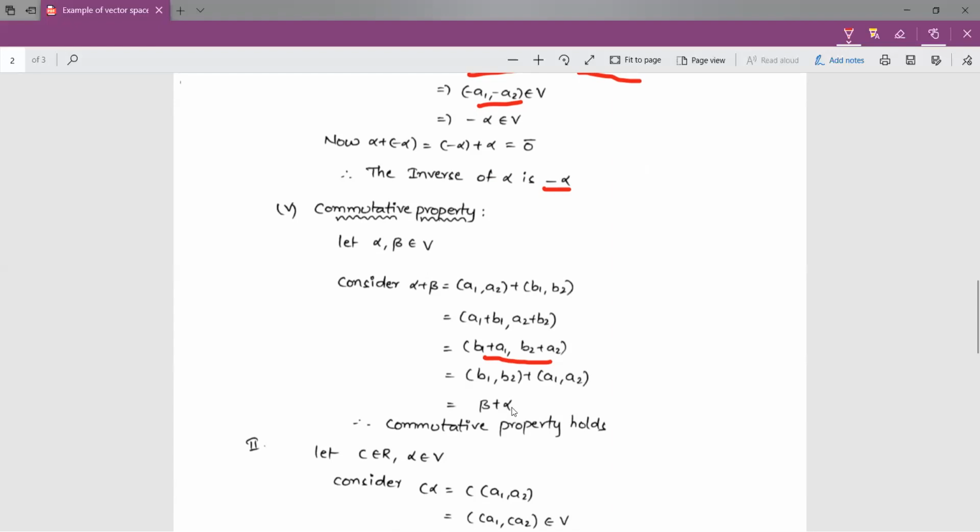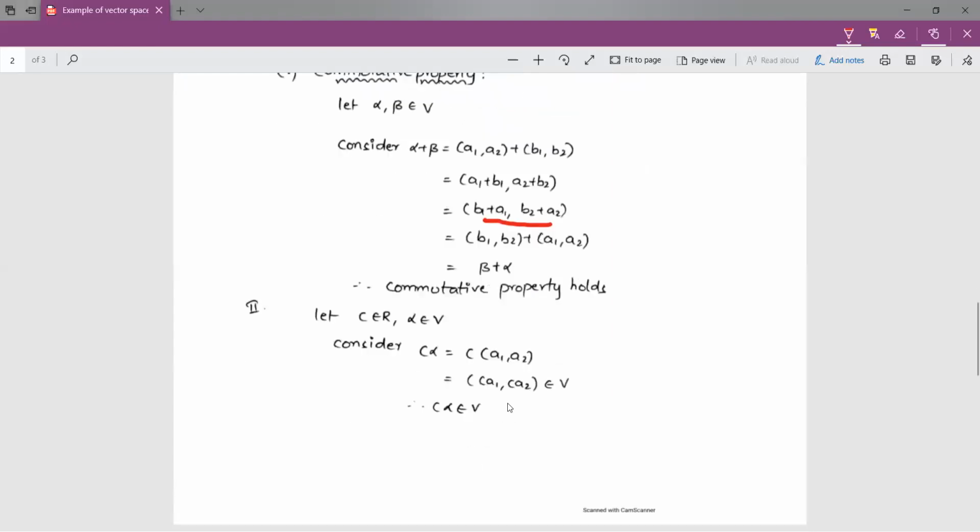So B satisfies all the conditions of an abelian group: the closure property, associative property, inverse property, existence of identity property, and commutative property. Therefore, we say that (B, +) is an abelian group. So that is the first condition in the vector space definition. Coming to the second condition, we have to consider an element from the scalar field, that is c from capital R, and an element from B, that is alpha from B.